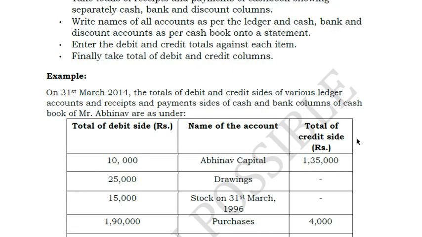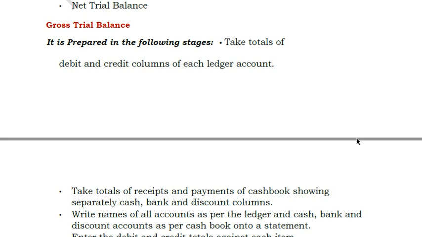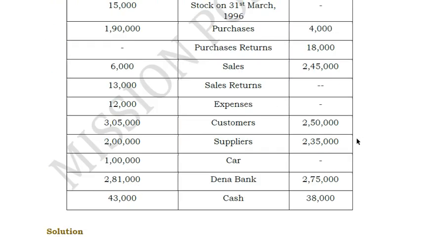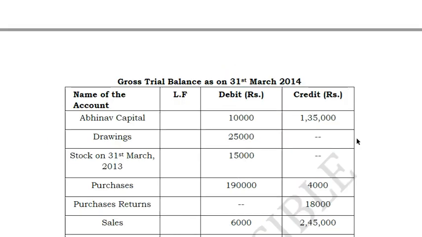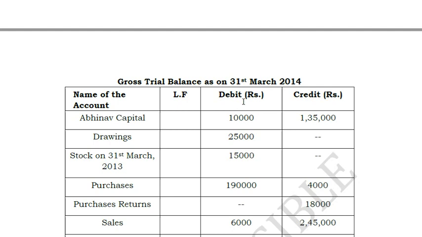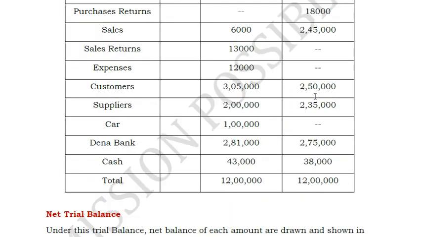Here he has given an example of how we should prepare the trial balance both in terms of the gross as well as the net method. You can just see this here. I will explain it here itself. This is the gross trial balance. Both debit and credit are mentioned. Capital, there is a debit amount, there is a credit amount. Drawings, there is a debit amount. Stock, there is a debit amount. Purchases, purchase returns, sales returns, everything. Whatever is the ending balance in the ledger, it will be brought forward here, and if you see the total, both should tally. The debit and credit should be the same.